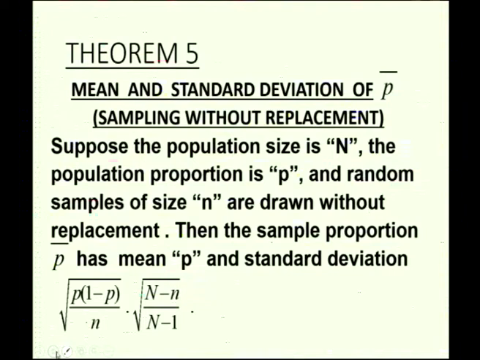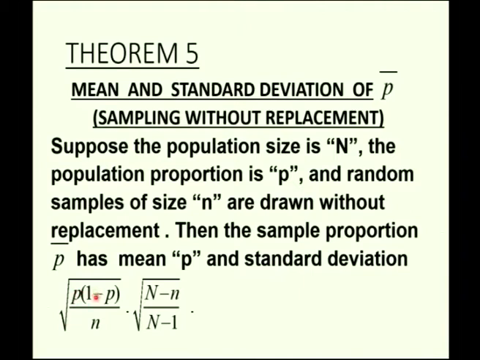Now, in the case of sampling without replacement, if the population size is capital N, the population proportion is P and random samples of size n are drawn without replacement, then the sample proportion P bar has mean P and standard deviation as follows. I told you this is called a correction factor for the case of sampling without replacement. It has to be multiplied with the standard deviation when the population is finite, or in the case of sampling without replacement. So, it is root of P into 1 minus P by n into root of capital N minus small n by capital N minus 1.